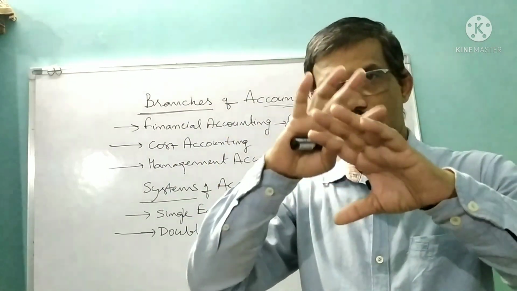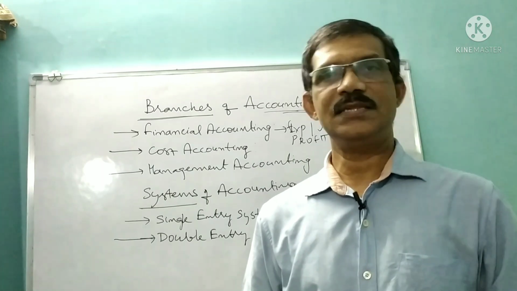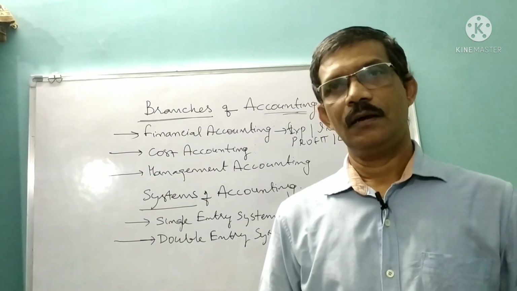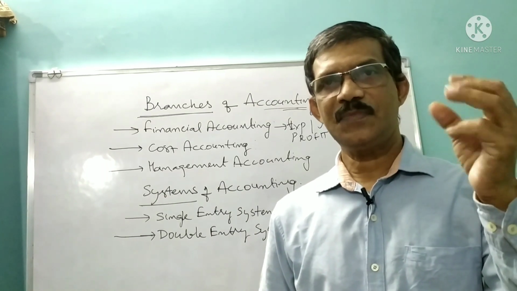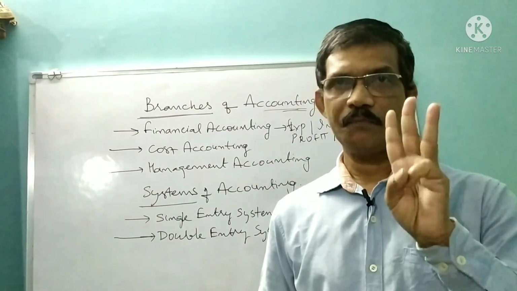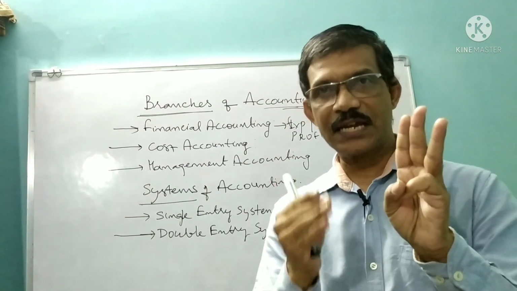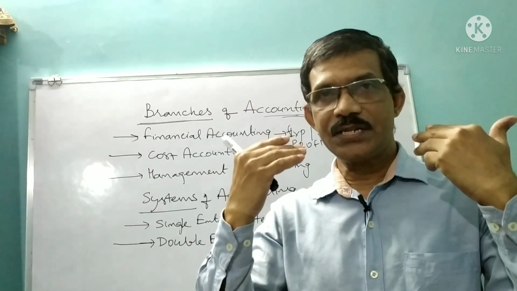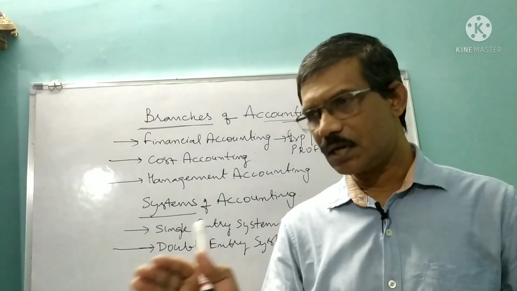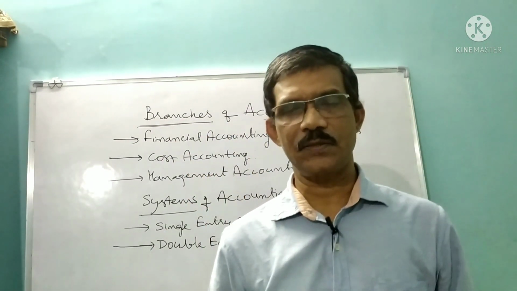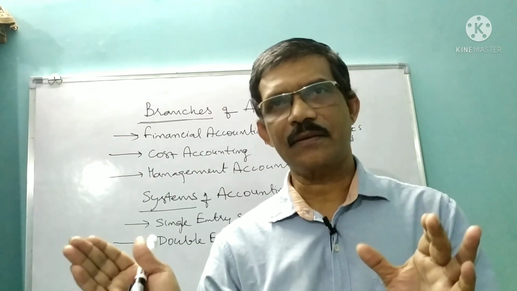So I hope this concept, the branches of accounting, is understood. Just let me sum up. Accounting has basically 3 branches. There are some other branches, of course. That's what I tell you every time, because you may get a wrong idea that there are only 3 branches. No, there are some other branches. You can refer to the internet also, and you will come to know how many more branches there are.